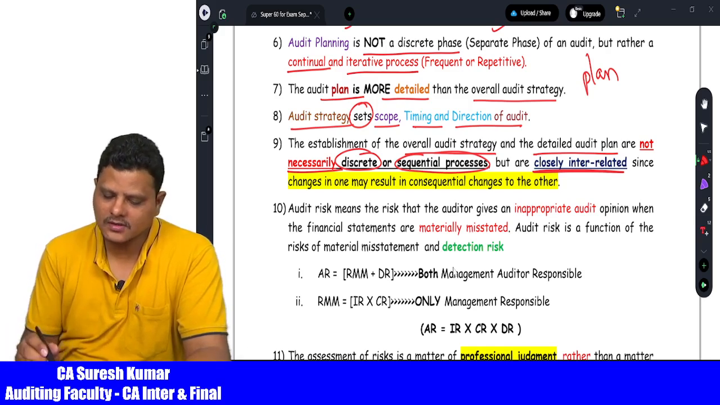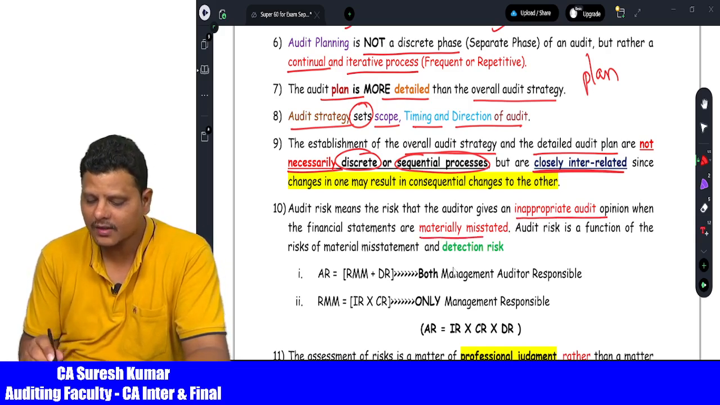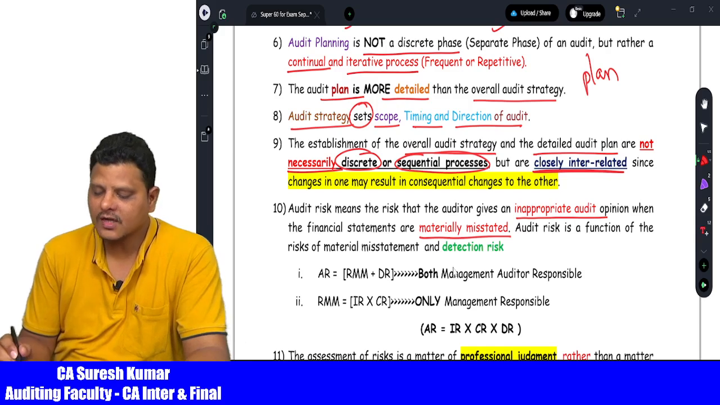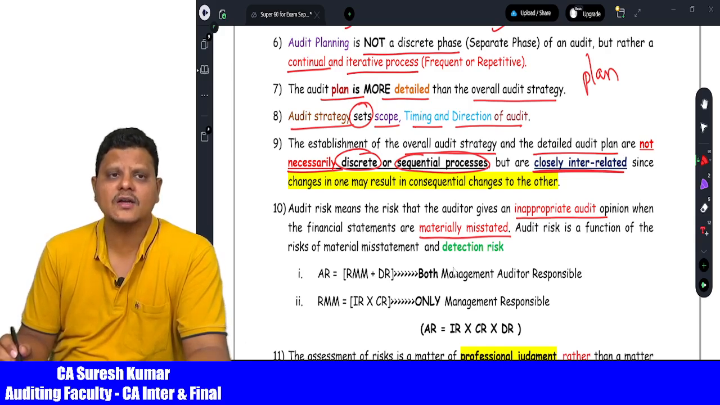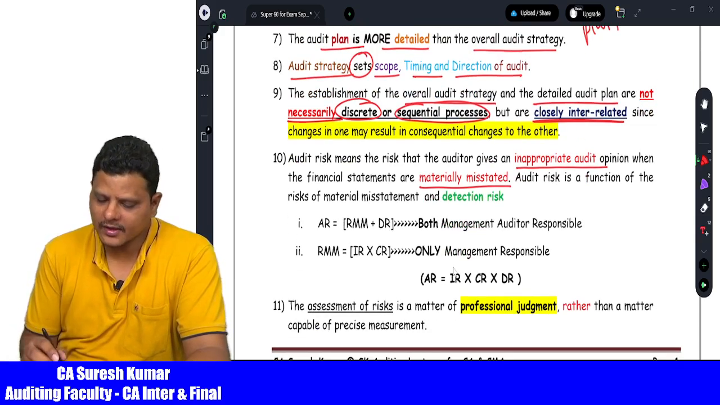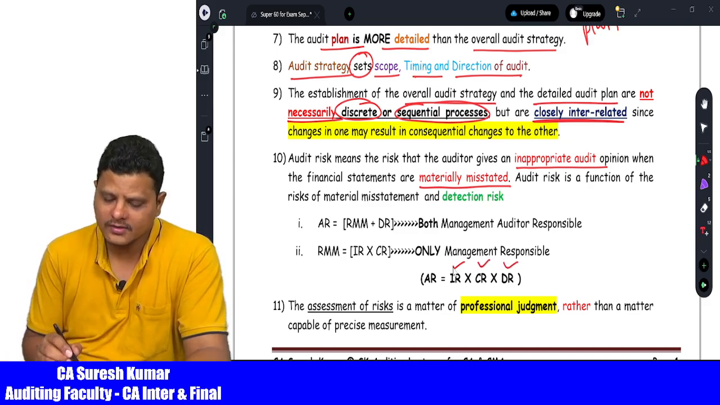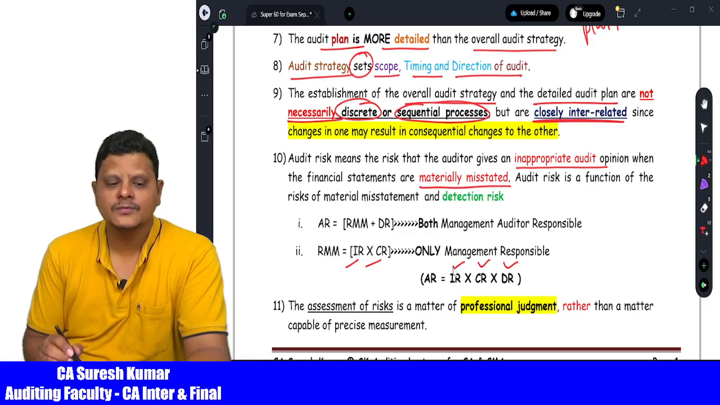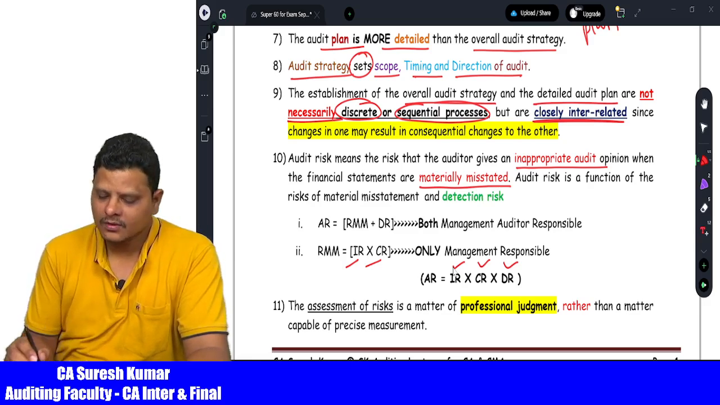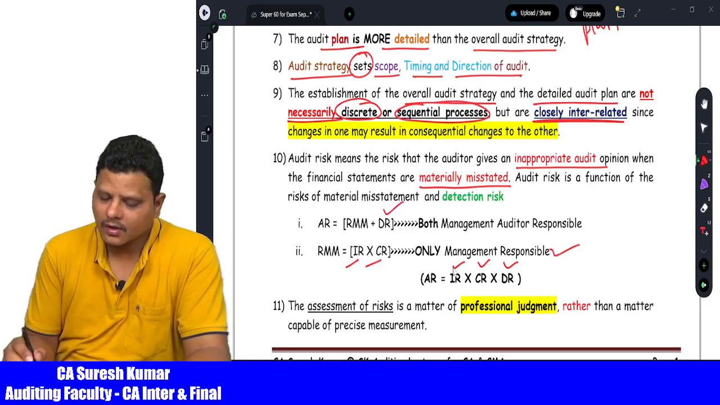Audit risk means the risk of giving an inappropriate opinion on financial statements when financial statements are materially misstated. So financial statements are materially misstated, but the auditor is stating that they are not materially misstated. Audit risk can be as follows. Audit risk is equal to inherent risk, control risk and detection risk. For the inherent risk and control risk, that is called internal control risk, before the introduction of controls, the management is held responsible. For the detection risk, the auditor is held responsible.